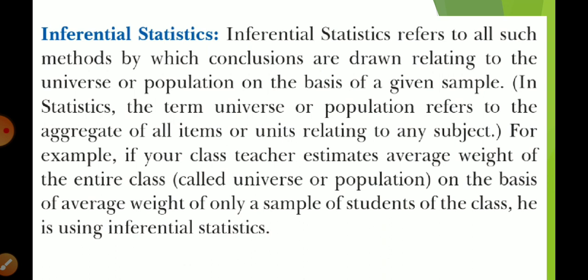One more example, exit polls. Whenever we have elections, you see exit polls on TV, saying that this time this party will form the government. They are not going to ask everyone what they are doing; a few people they will ask to whom you are going to give the vote. And whatever result they find, they impose on all the people of India. That is the reason sometimes exit polls are correct, sometimes incorrect. Why? Because it does not have the opinion of all the people, only the opinion of a few people.